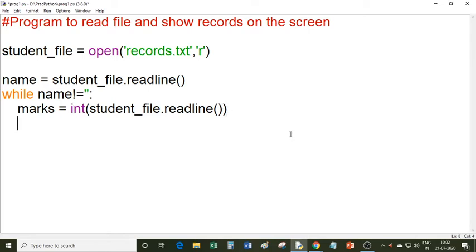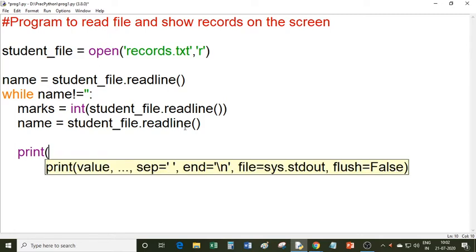And then again you can read the next line. So third line will be read by this program, and this process continues. Now you can print the value on the screen.